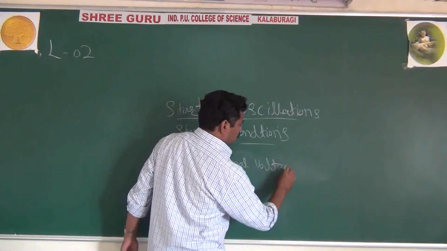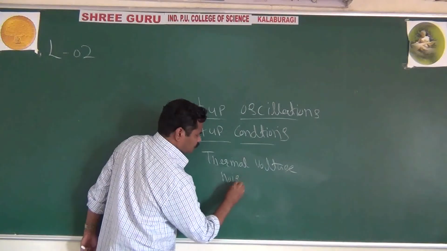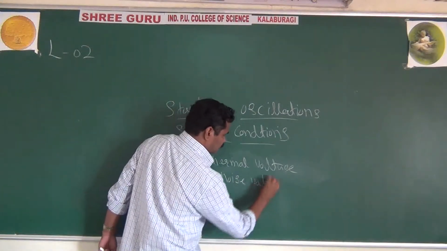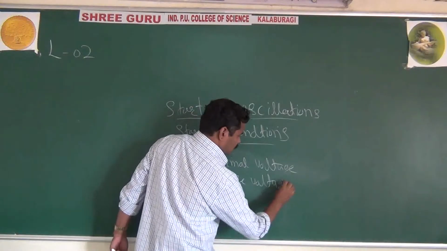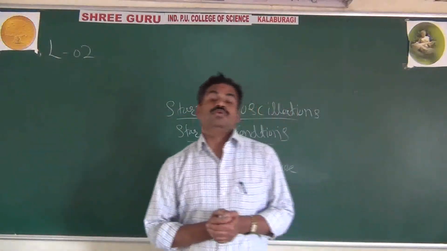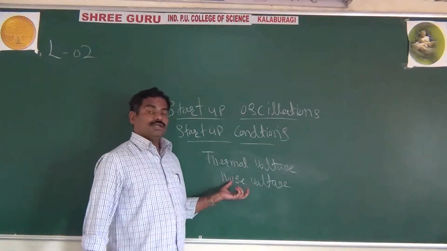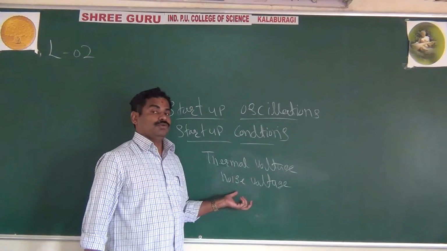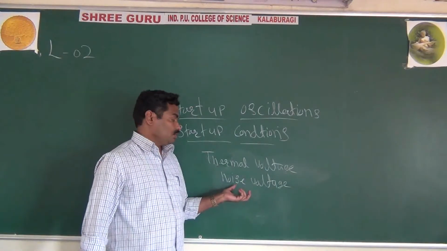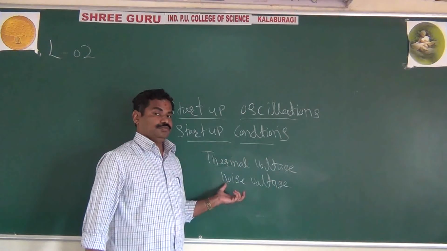Some books give thermal voltage and some books give noise voltage. It means in an oscillator the noise voltage or thermal voltage acts as the input.